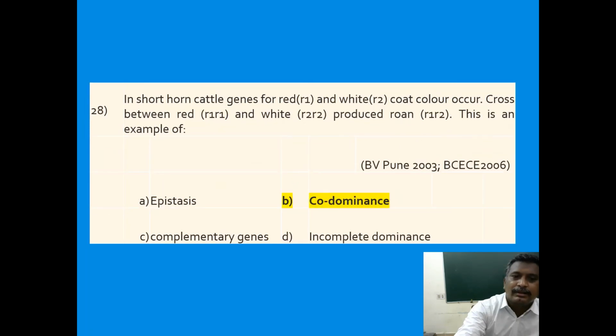In shorthorn cattle, genes for red R1 and white R2 coat color occur. A cross between red R1R1 and white R2R2 produced roan color. That is, roan is developed by the equal and individual expression of both genes which are present in their parents for a particular character. Hence roan is going to be developed. Roan has the characters of both the parents, hence it is said to be codominance.